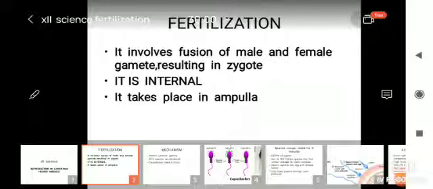The process of fertilization, let us discuss. Fertilization is the union of male and female gametes. They have the haploid set of chromosomes, they mix up and diploid is attained. It involves the fusion of male and female gametes resulting in a zygote. Fertilization is internal. Zygote restores diploidy. The fertilization occurs in the place of the fallopian tube called the ampulla.